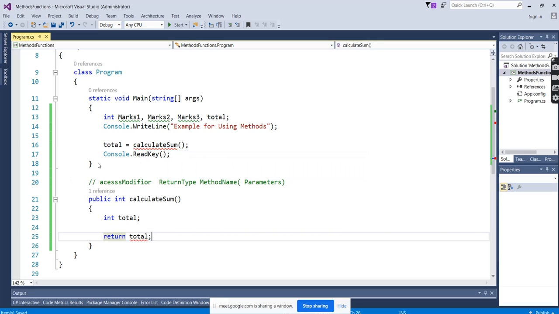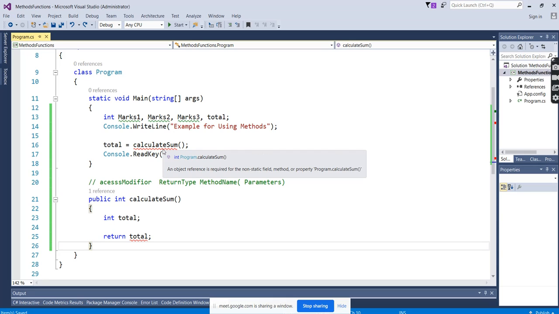It's the same method. Static is by default a static integer. Object reference.